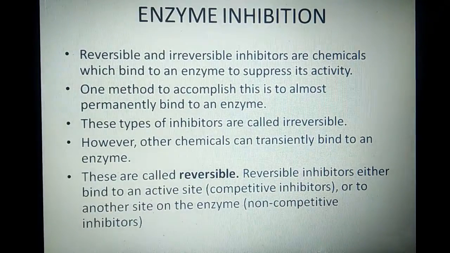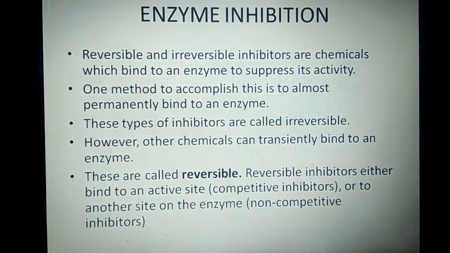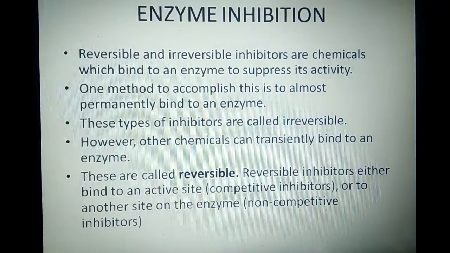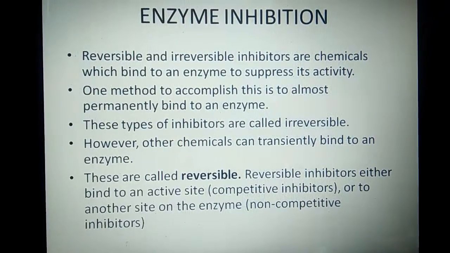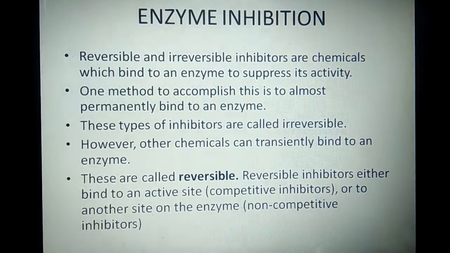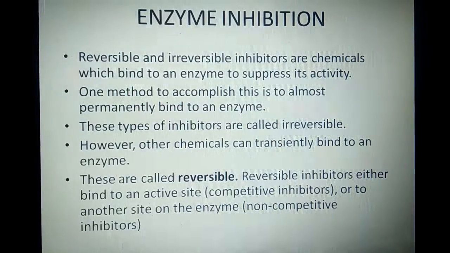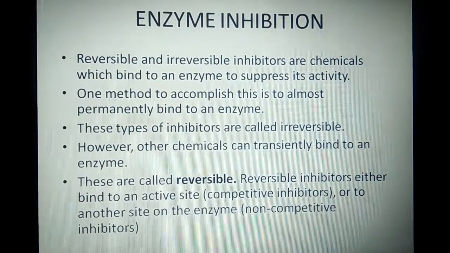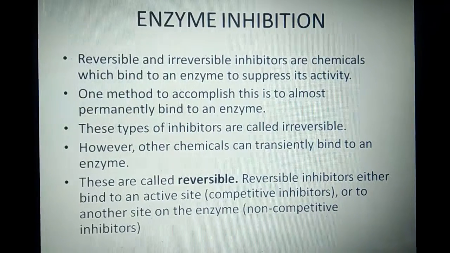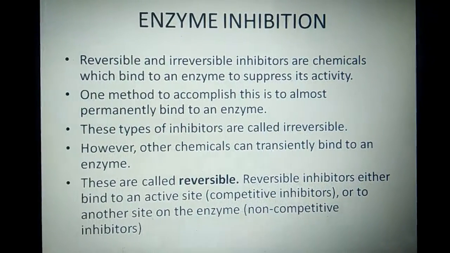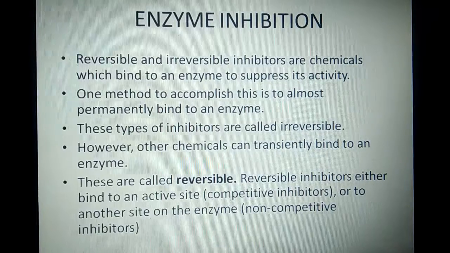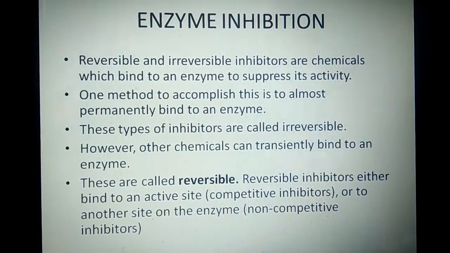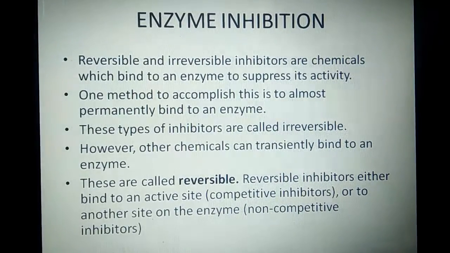There are inhibitors. One method to accomplish this is to almost permanently bind to an enzyme. These types of inhibitors are called irreversible. However, other chemicals can transiently bind to an enzyme. These are called reversible. Reversible inhibitors either bind to an active site or to another site on the enzyme. These inhibitors bind to the active site of the enzyme, therefore blocking the site for the substrate to be bound. When the substrate cannot bind, the reaction cannot proceed, and that is called enzyme inhibition.